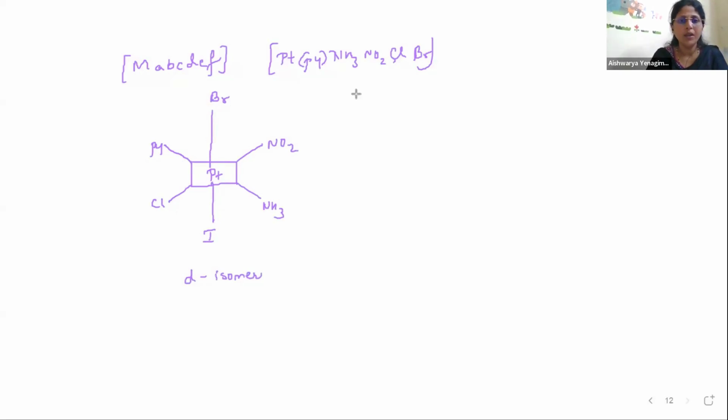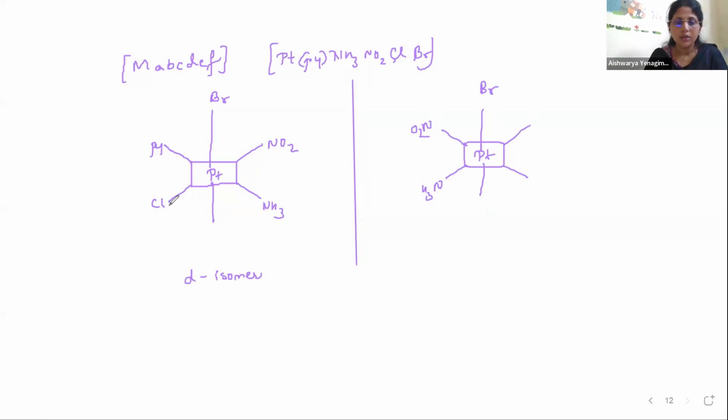Fine. Now if I place a mirror here, what will be the mirror image? Yes, come on, tell me. Write the mirror image. So here we have Pt. Then here comes NO2, here comes NH3, up is Br, at the bottom we have I, this side. Br and Cl is being taken, right? Fine, let us take it Cl only. So here Cl is also there. Then which is the different one which we had taken? Py, NH3, NO2, Cl, Br.